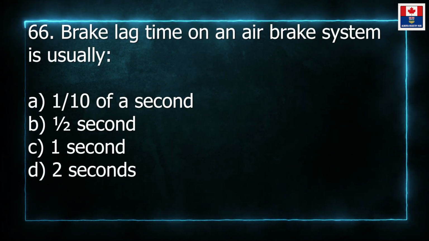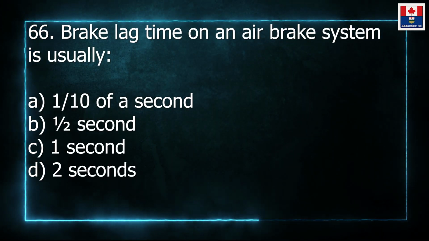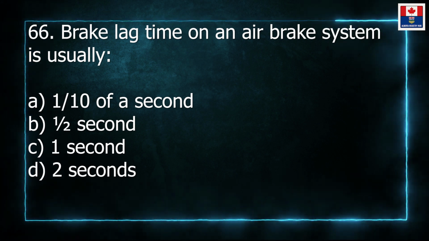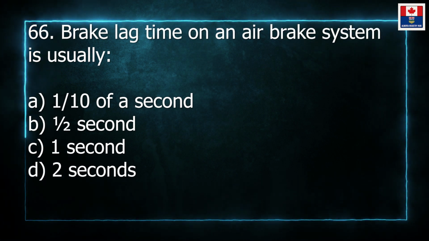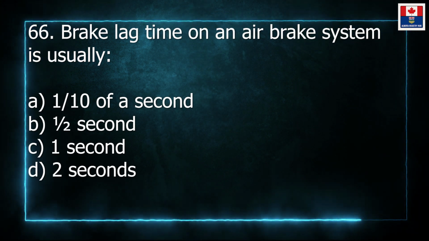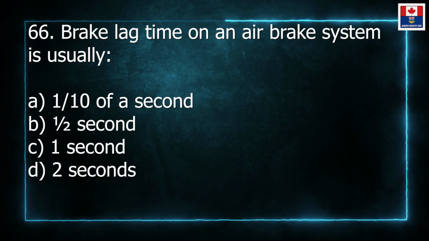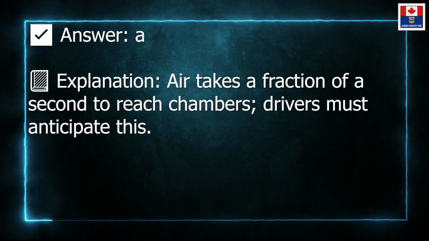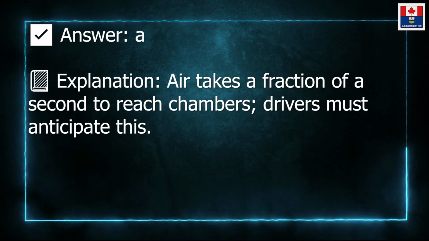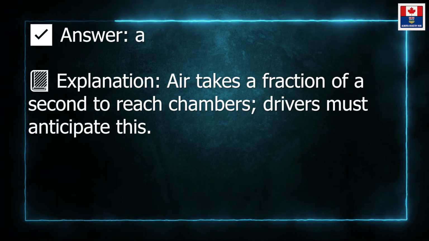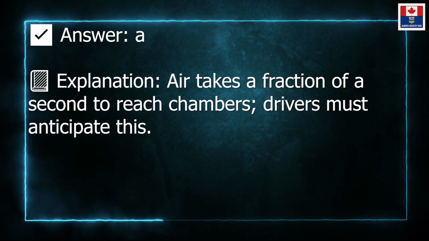66. Brake lag time on an air brake system is usually A. 1/10 of a second. B. 1/2 second. C. 1 second. D. 2 seconds. Answer A. Explanation. Air takes a fraction of a second to reach chambers. Drivers must anticipate this.